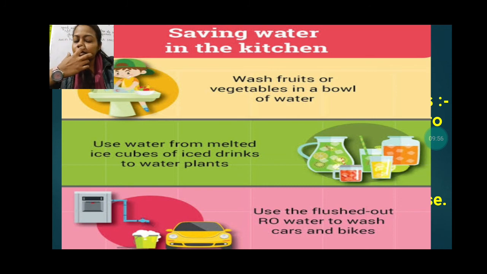Next, we have seen a lot of water continuously coming out from the RO. After the purification of water, the impure water is released from the back. That water should be collected in a container, and later we can use it for other purposes, to wash or to clean anything.